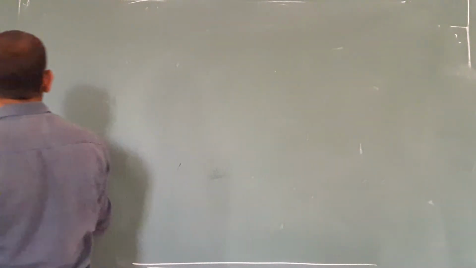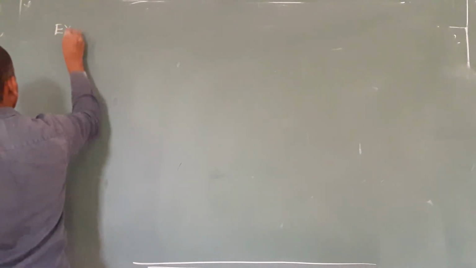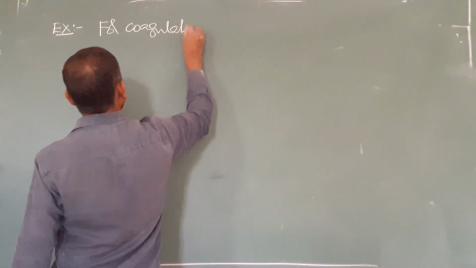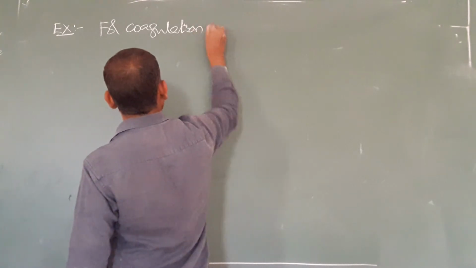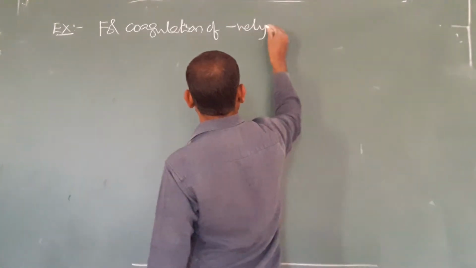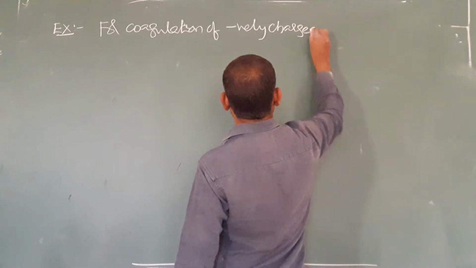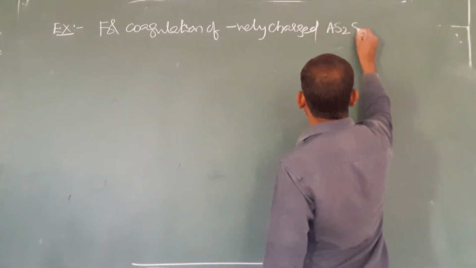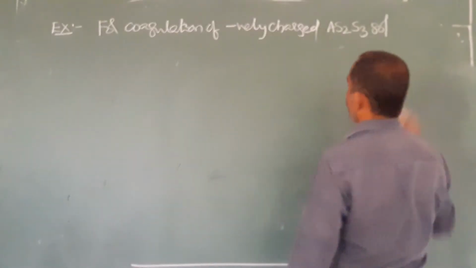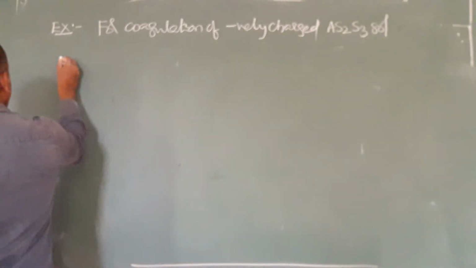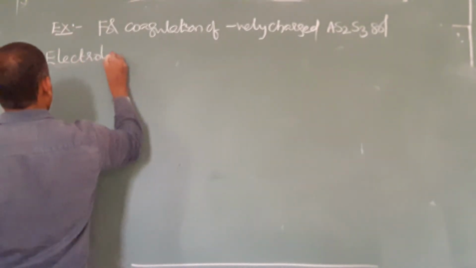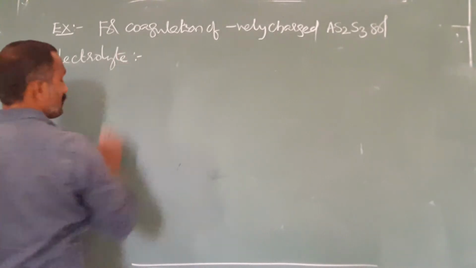For understanding purpose, I will consider one example: the coagulation of negatively charged As2S3 sol, and whether the electrolyte causes coagulation.